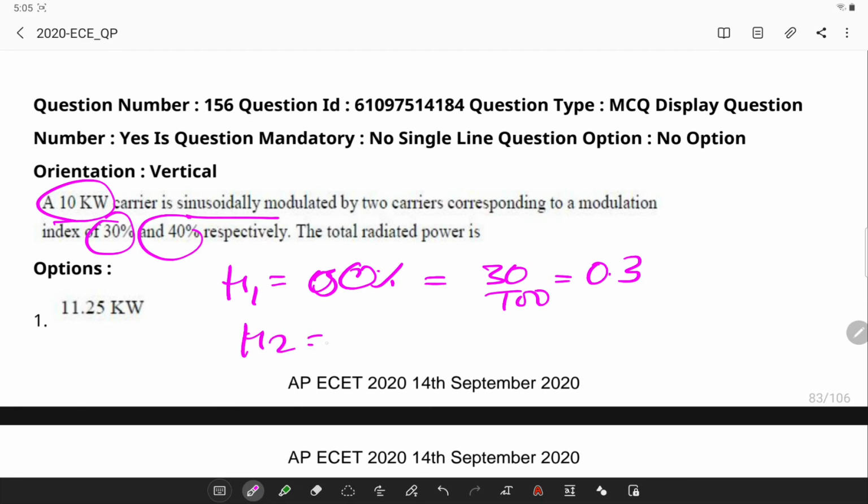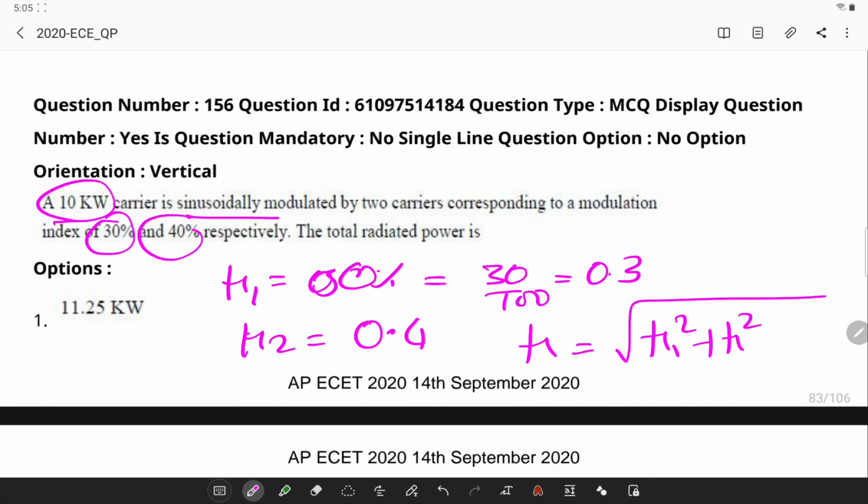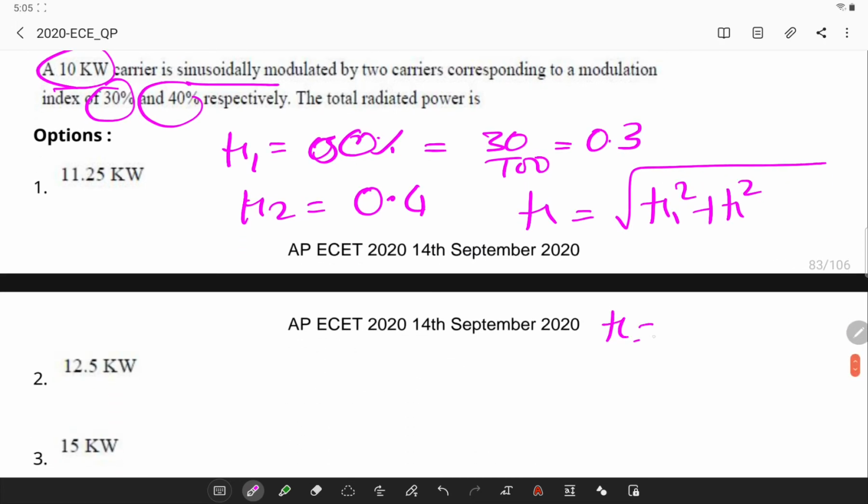In the second, the modulation index is 0.4. Now what is the effective modulation index? It is the square root of mu1 square plus mu2 square. This also we have discussed. So 0.3 square plus 0.4 square gives mu equal to 0.5.